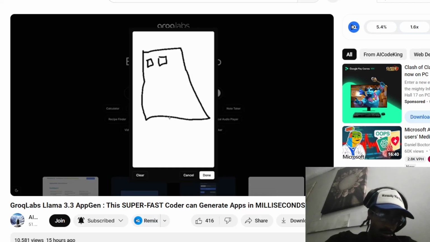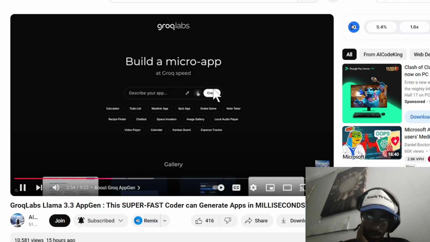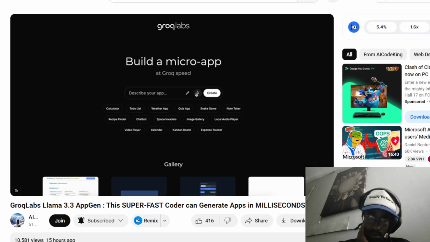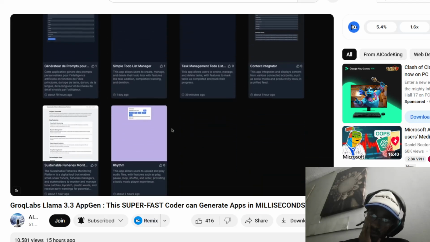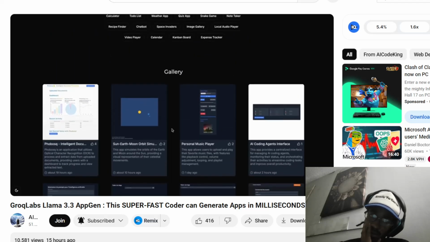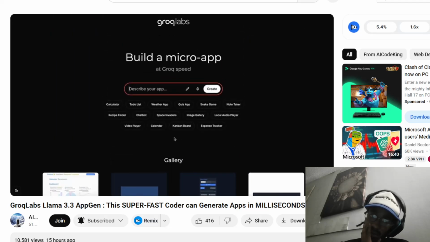Another thing that it has is the voice mode. Here, you can just dictate what you want to build, and it can transcribe that with the Whisper model and use it. So, this is pretty great. You can also see the gallery here, where you have community-generated apps as well. So, this is also cool.